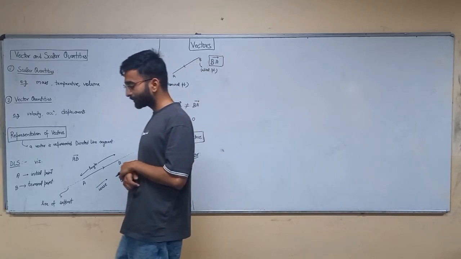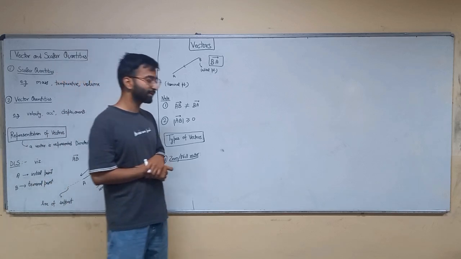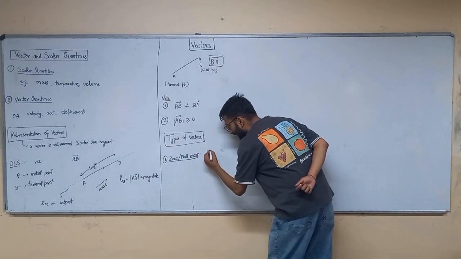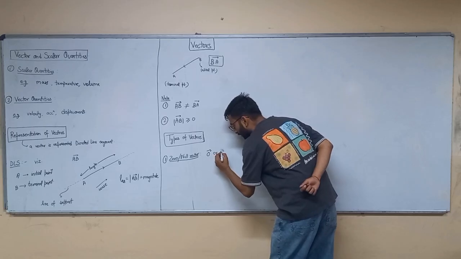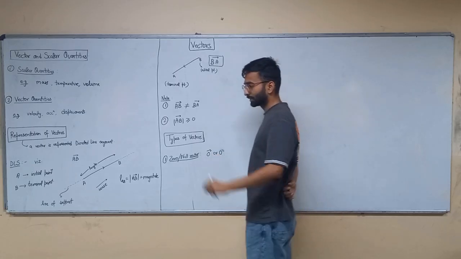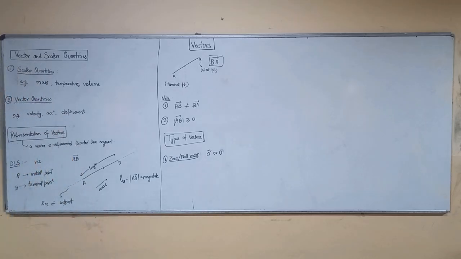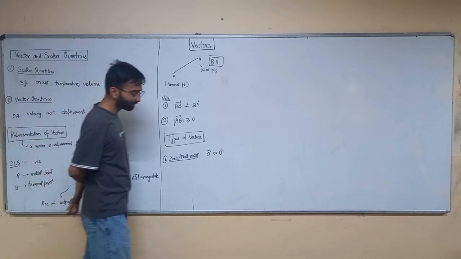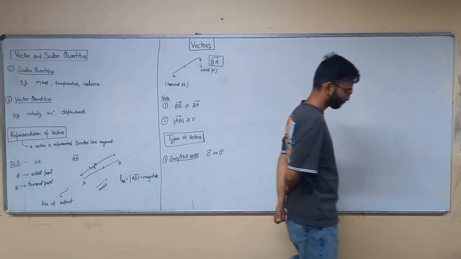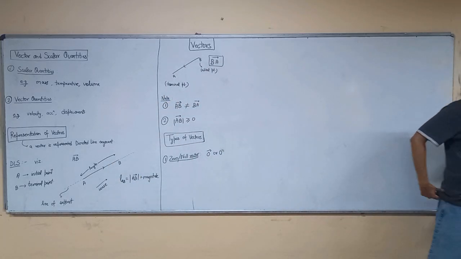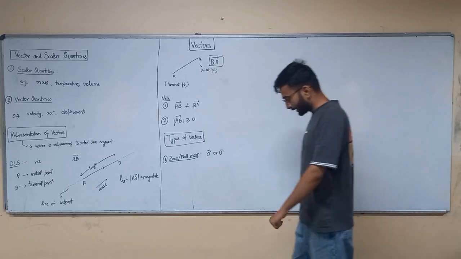It is represented as zero vector, zero के ऊपर vector, or simply zero. आगे लिखिए.